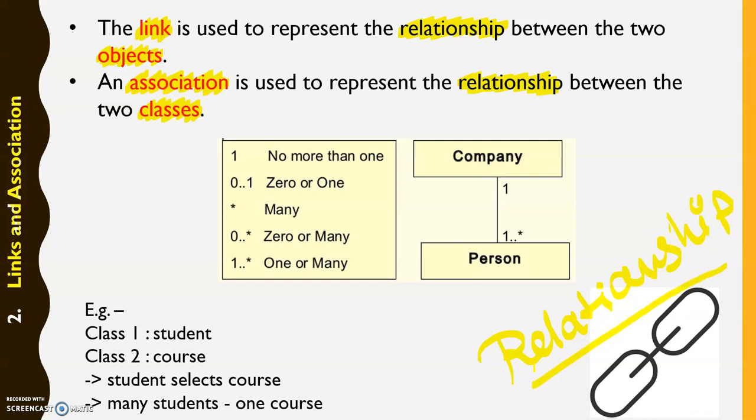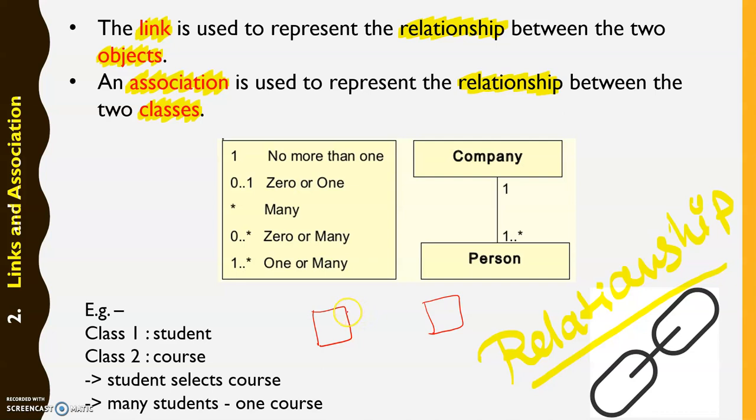So when we talk about objects or a class or a database or any other thing, ultimately there are a few fixed types of relationships. Between these two objects or these two classes, certain types of relationships are possible.